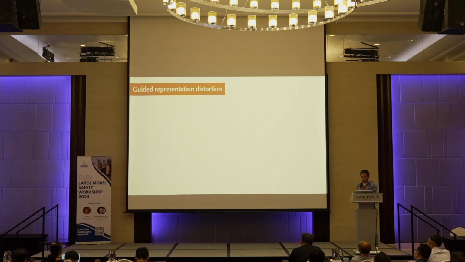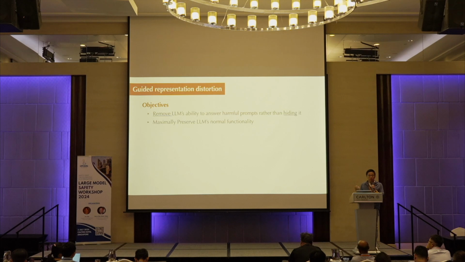So what we want to do is, instead of trying to hide the model's ability to answer harmful questions, we try to remove it, or at least distort it, to some extent. And also, one interesting thing that we observe is that we don't try to force the model to give refusal answers.